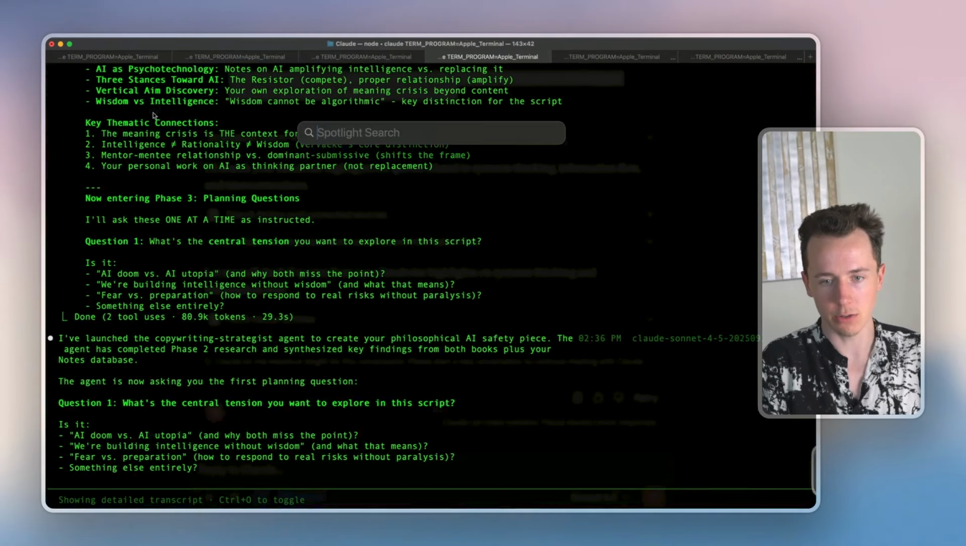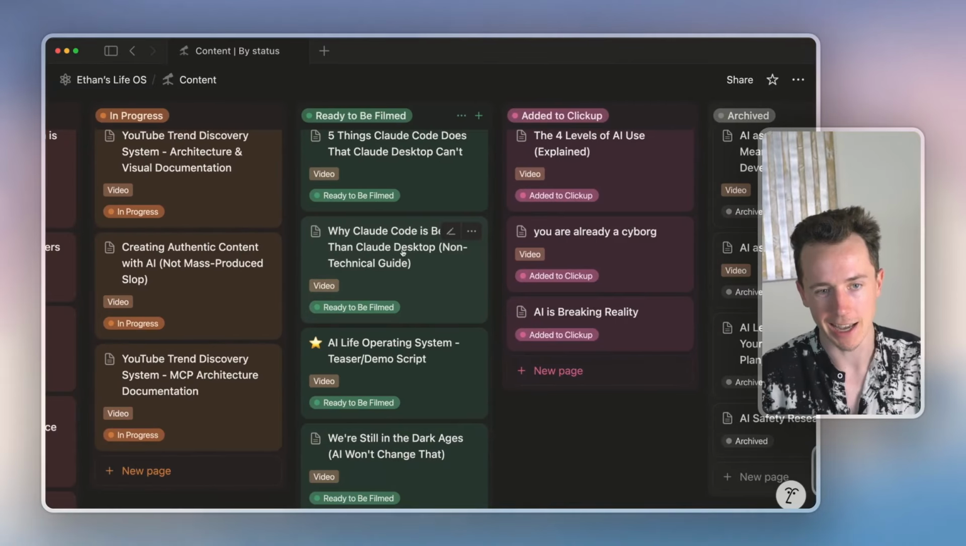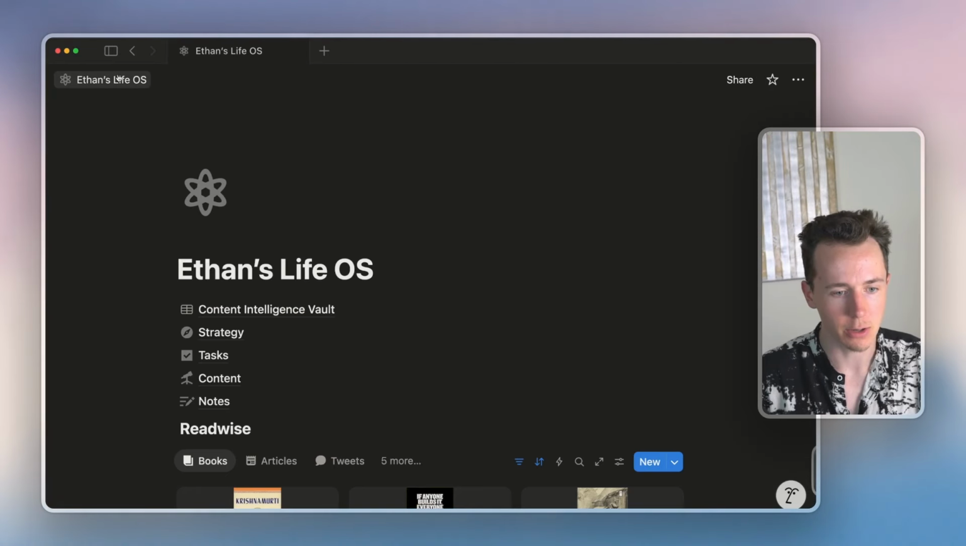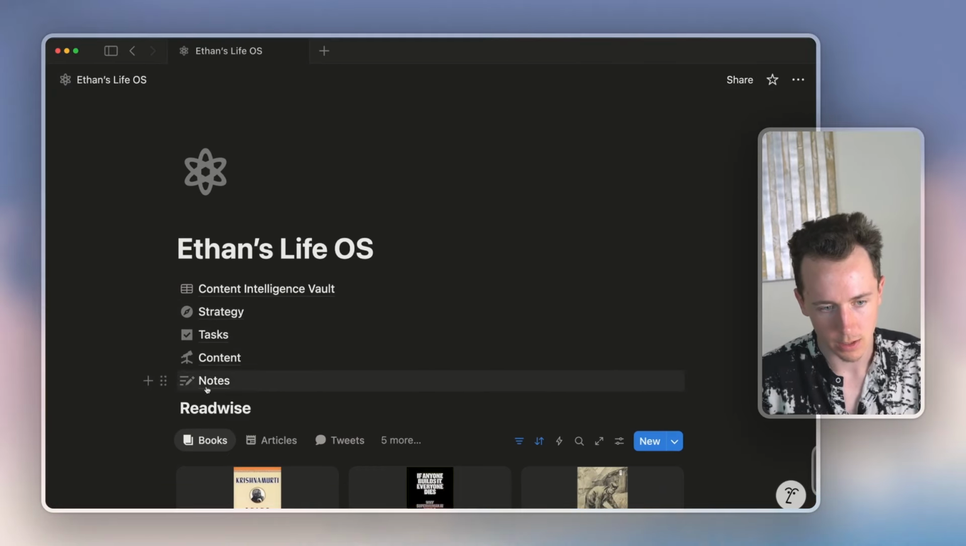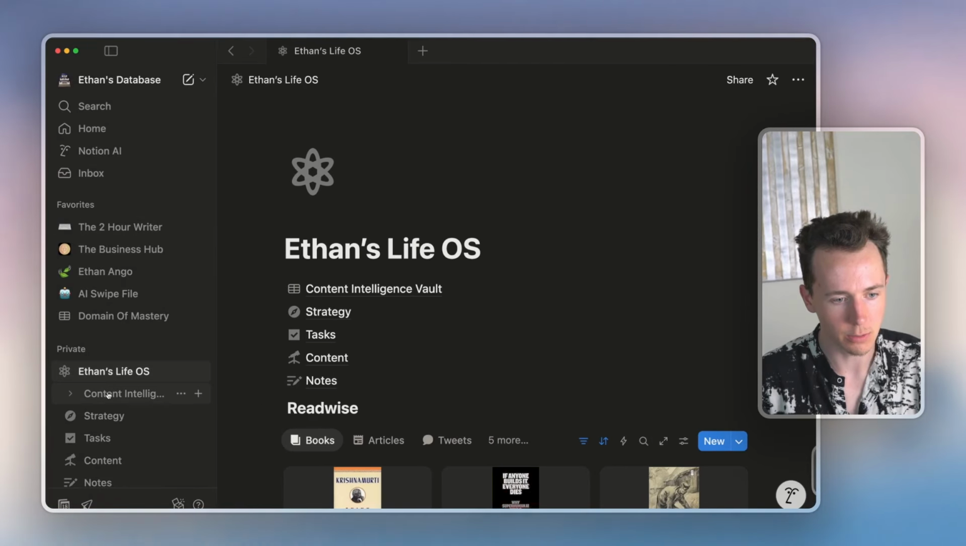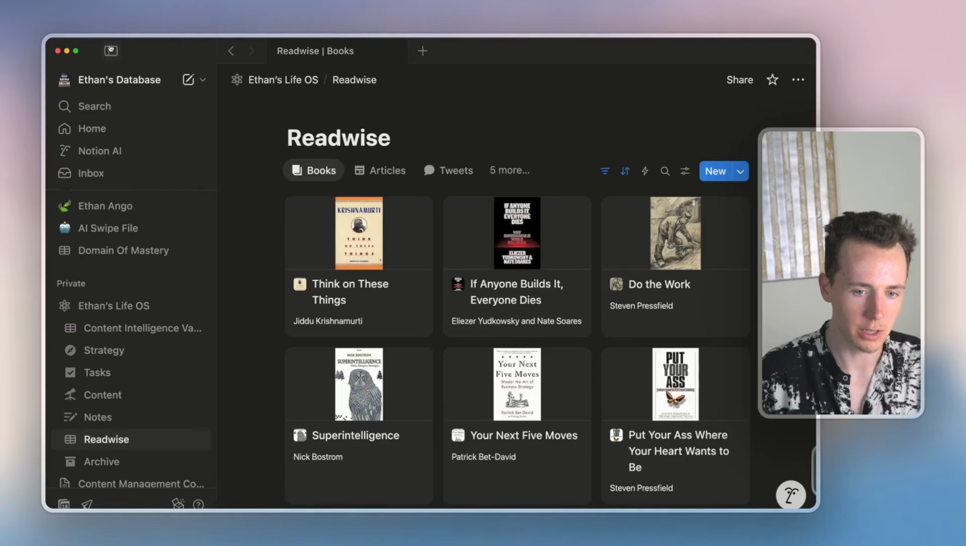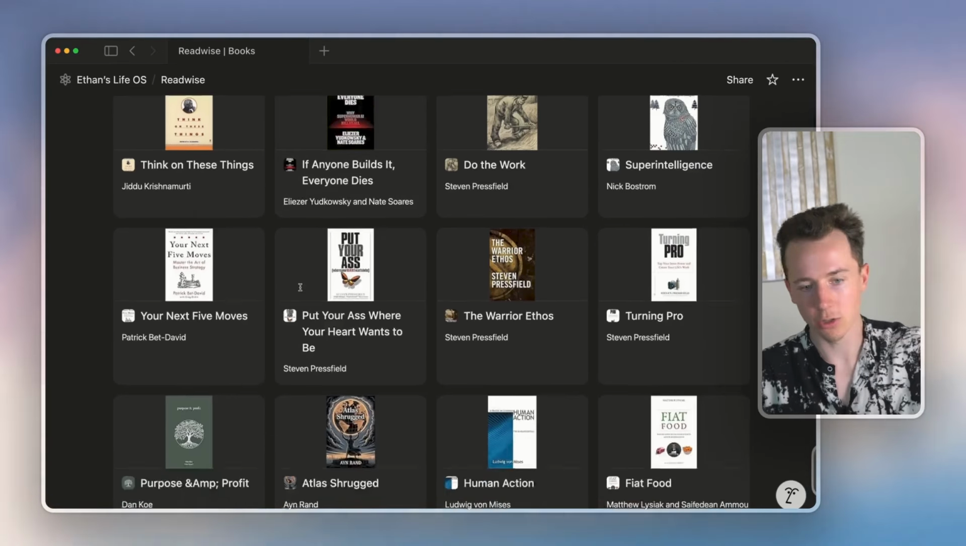So now if I show you Notion here, here's some of the content that I'm creating right now. I had it help me with that. But if I go into the Life operating system, here's the Readwise database. Let me open this up as a separate one. I also created a content intelligence vault, which I'll show you in a later video. But here's all the books I'm reading.